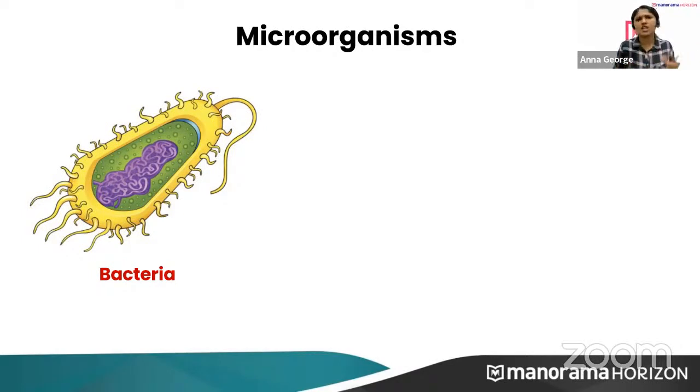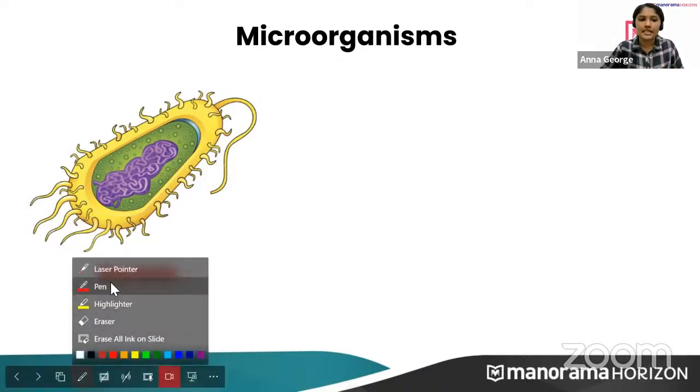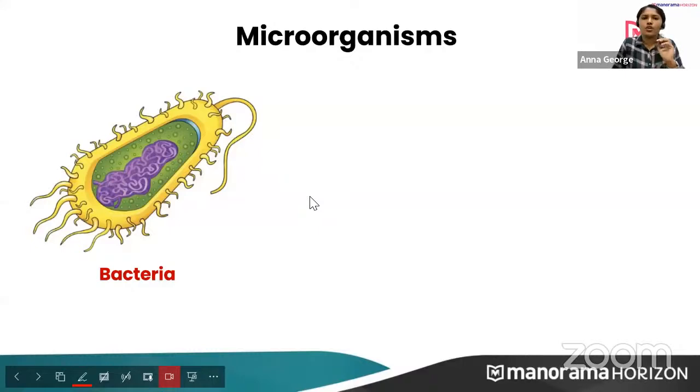We will brush up this chapter only because it is a little bit lengthy. I don't think I can cover all the things in just 1 hour, but I'll try to cover everything. Microorganisms can be broadly categorized into some groups. First is bacteria. The next category would be fungi. Another category would be protozoa. Another category would be what?